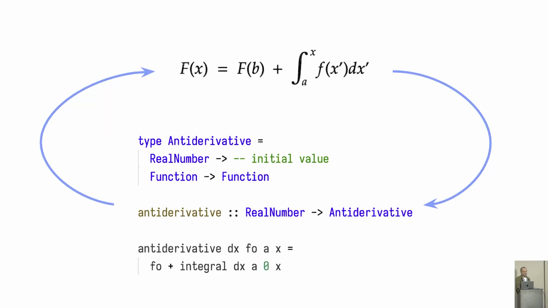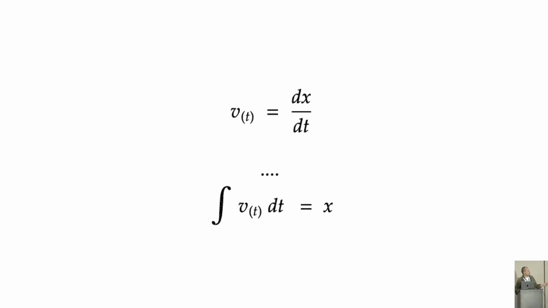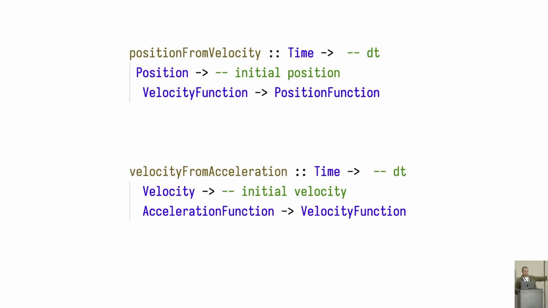If you see, the type of the antiderivative is, surprise, surprise, a higher order function. It takes a function and returns a function. And we will delegate that computation to the computer so we can get a numerical answer in real time. This means, therefore, if we have a velocity function and we integrate it, we will get a position function.